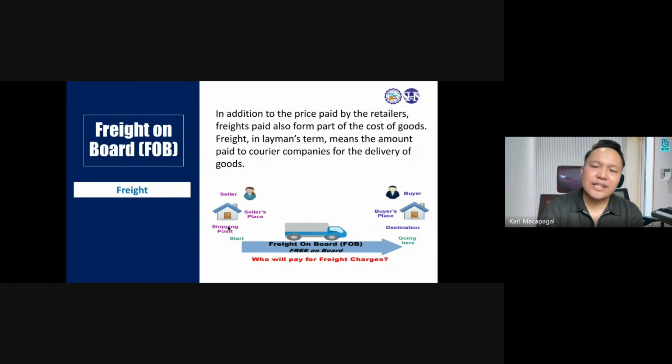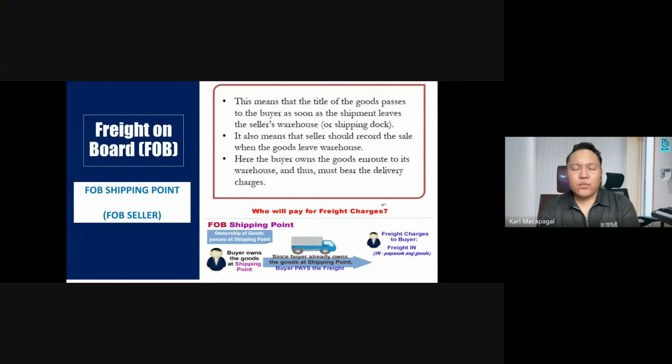Take note, it goes from seller to buyer. Freight on board or free on board. Who will pay the freight charges? That's the question. Shipping point or destination? If we talk about the shipping point or FOB seller, this means that the title of the goods passes to the buyer as soon as the shipment leaves the seller's warehouse or shipping dock. It also means that the seller should record the sale when the goods leave the warehouse. Here, the buyer owns the goods en route to its warehouse, thus must bear the delivery fee.